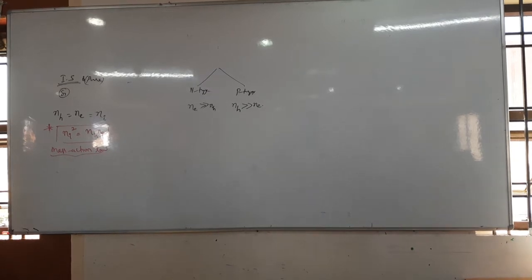In the intrinsic semiconductor or pure semiconductor, the conduction is possible due to holes as well as electrons.